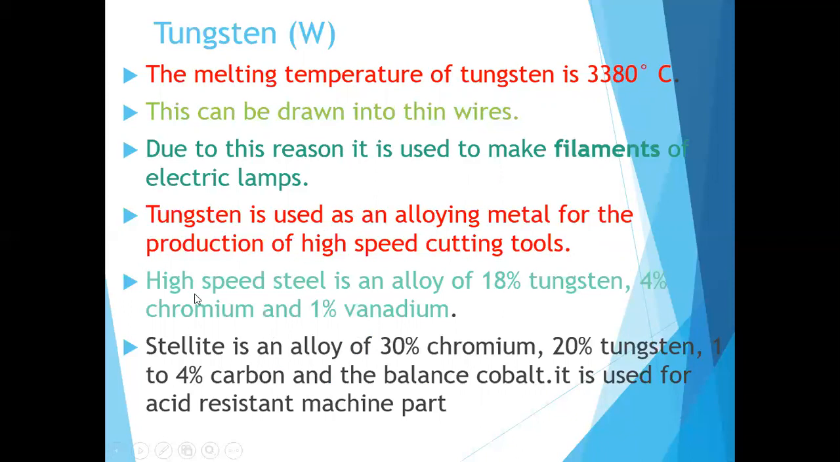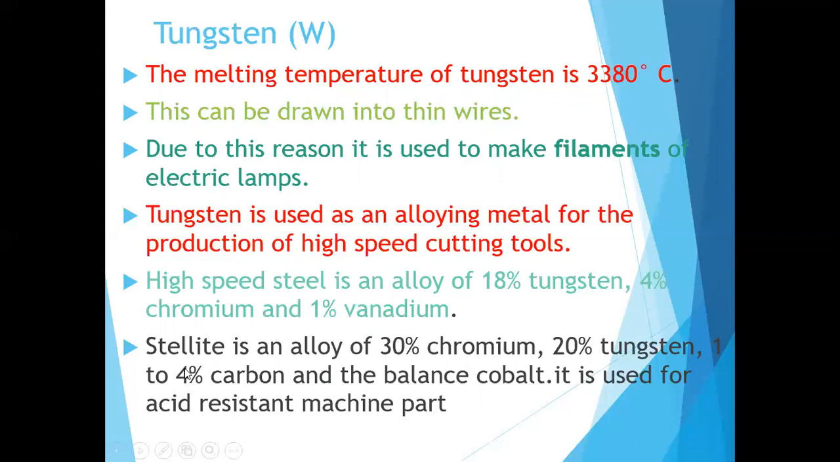High speed steel is an alloy of 18% tungsten, 4% chromium, and 1% vanadium. The remaining portion will be iron.